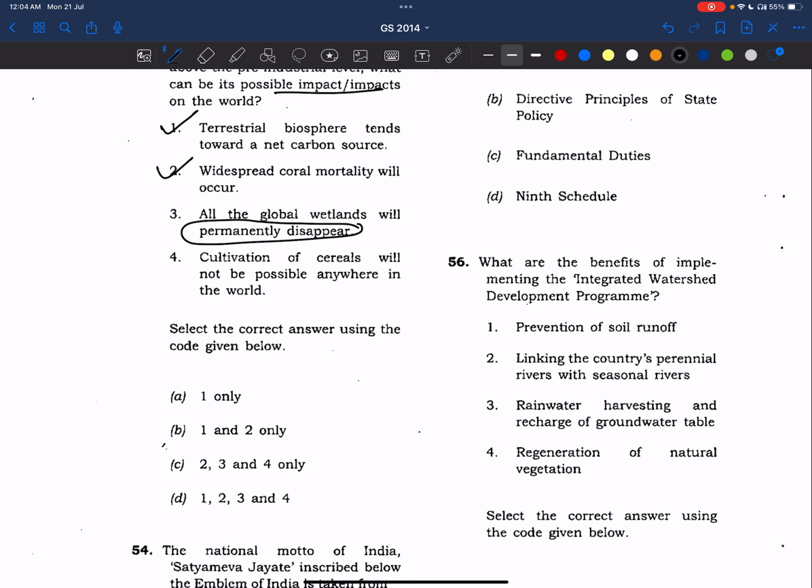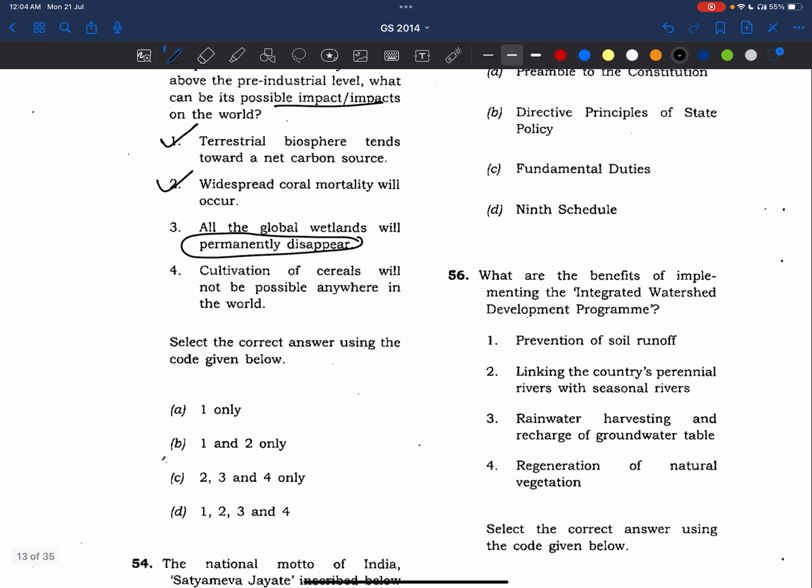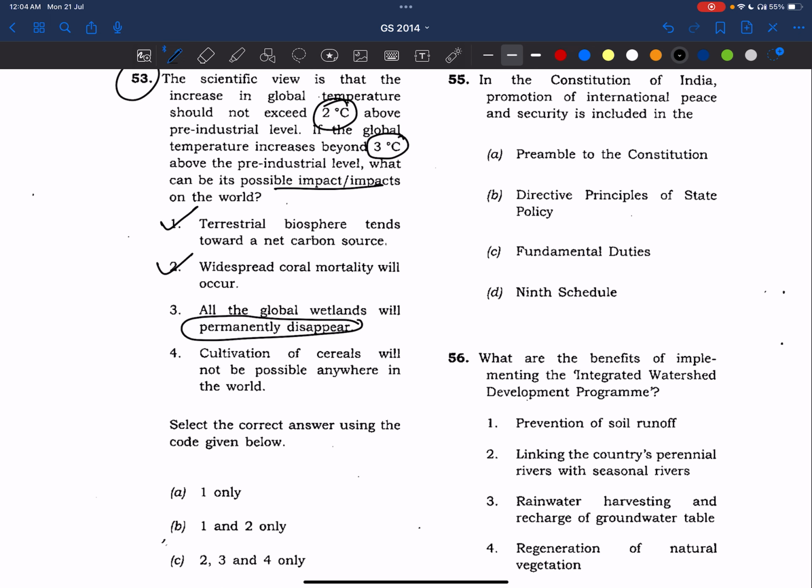See, this statement is somewhat extreme. There can be few wetlands where it can survive, because this is an average increase in the global temperatures. There can be places where the temperatures are still present where wetlands can survive. So this statement is wrong. No, cultivation of cereals will not be possible anywhere in the world. Anywhere, not possible. See how extreme these statements are, right?